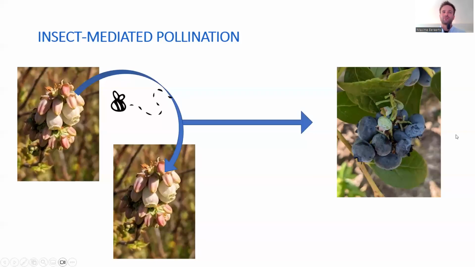In an entomophilous crop, insects or animals are required to mediate or facilitate pollination. This means that insects or animals transfer pollen from the anthers of a flower to the stigma of the same flower or another flower in order to facilitate the production of fruits, seeds, or both.